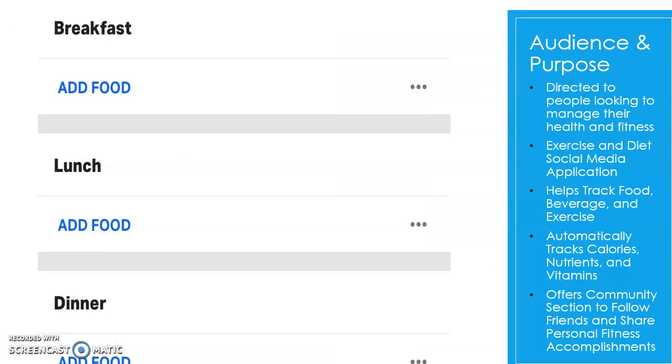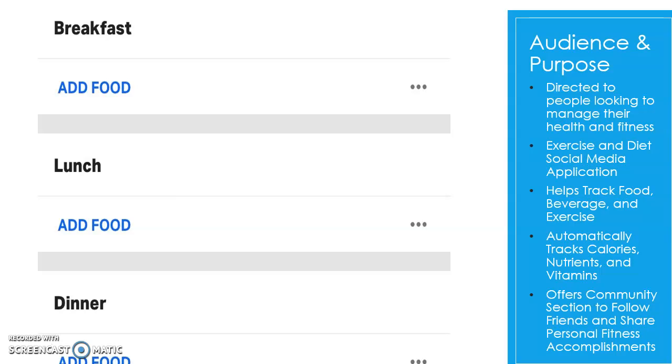MyFitnessPal is intended for all ages wanting to manage and organize their fitness and health goals. The app allows users to create a personalized fitness plan to help them lose, gain, or maintain their weight through diet and exercise. The app allows users to track calories, nutrients, and vitamins.